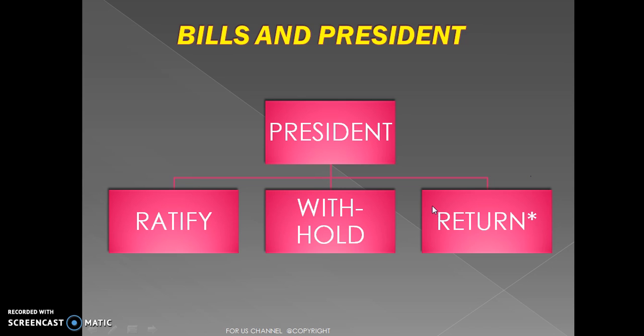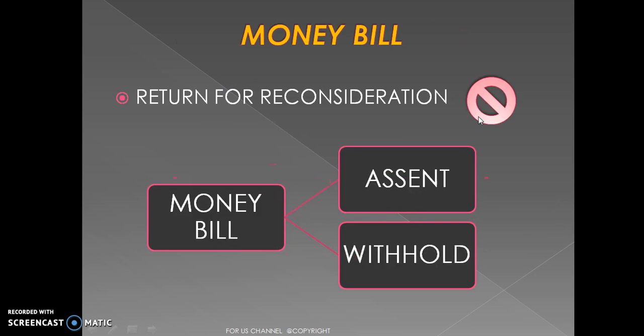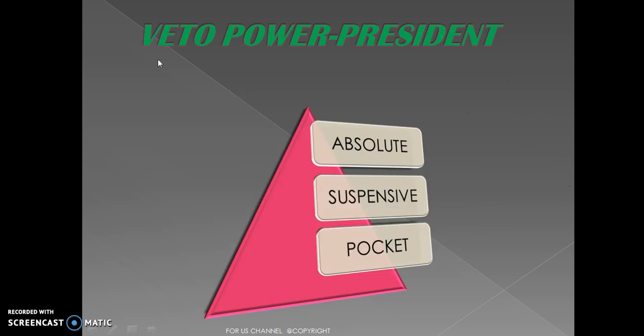But there is a clause in case he decides to return a bill. He cannot return every bill he receives. Only the non-money bills can be returned for reconsideration. If it is a money bill, he has only two options. Either he can give his assent or he can withhold the bill. But he cannot return it for reconsideration back to the parliament. These powers are called as the veto power of president.